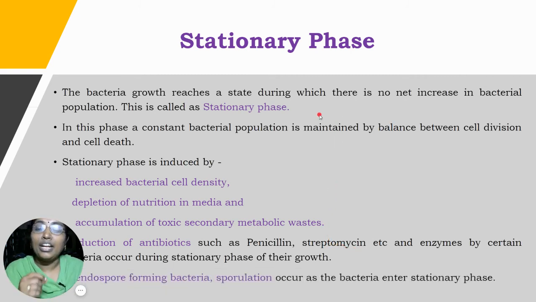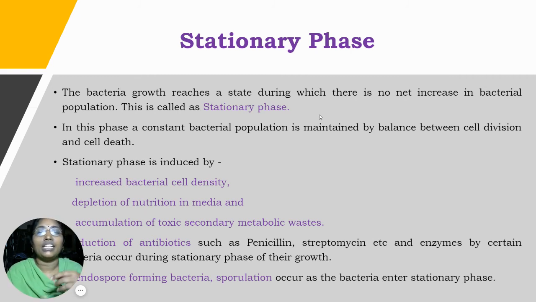Endospore-forming bacteria also undergo sporulation when they enter the stationary phase. That is another important characteristic taking place during the stationary phase, that is sporulation. That means the bacteria form spores for their reproduction. Sporulation may also take place during the stationary phase.